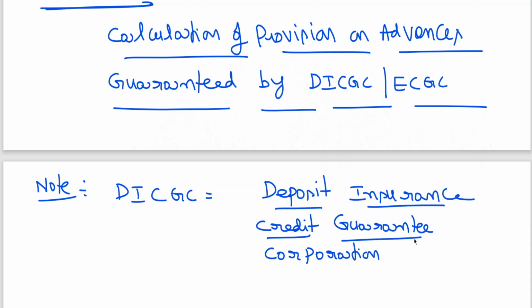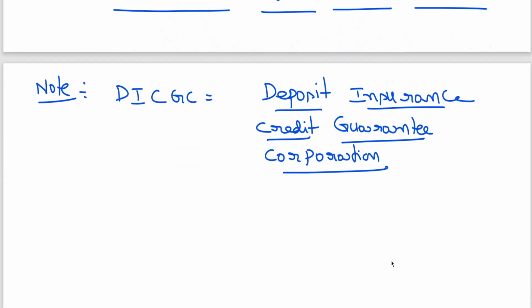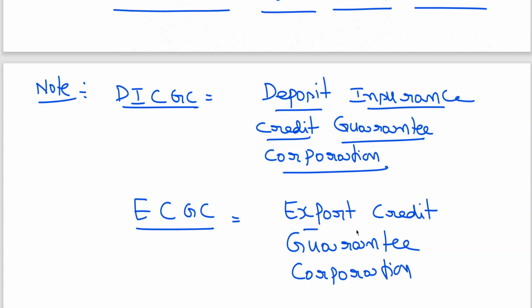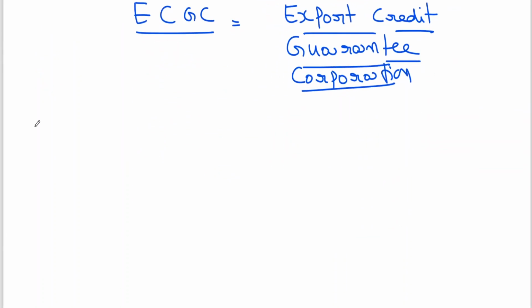Then the next meaning, the abbreviation ECGC, means Export Credit Guarantee Corporation. Okay.